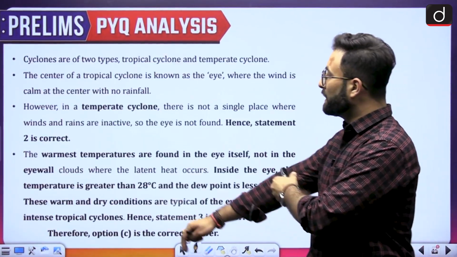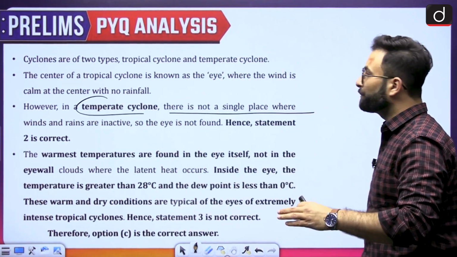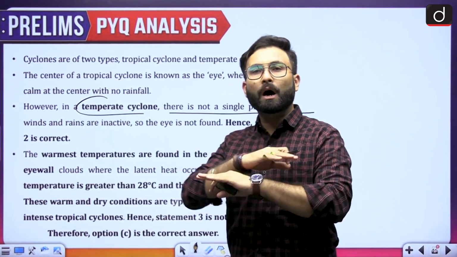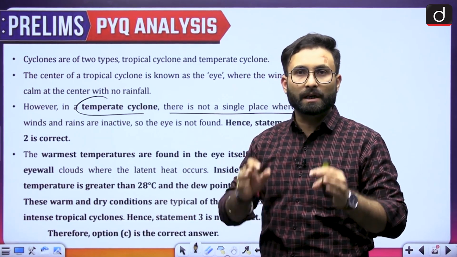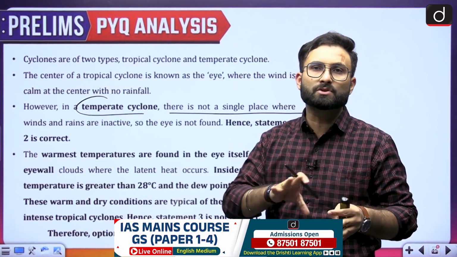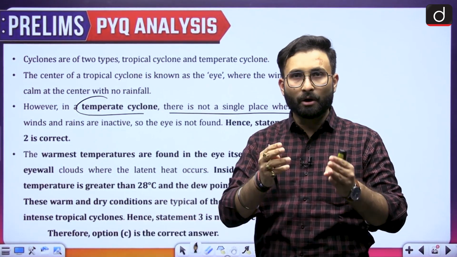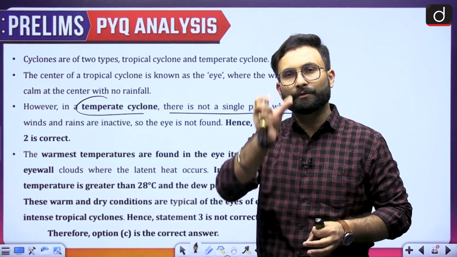Over here there is one thing. In the temperate cyclone there is not a single place where the winds and the rains are inactive. So throughout the temperate cyclone, there will be winds and rains. That is why the phenomenon of the eye does not exist over there. Now when we talk about the tropical cyclone, you will have the eye over there. In that particular area there will not be rain, only convection.